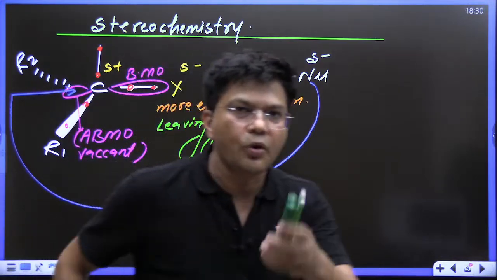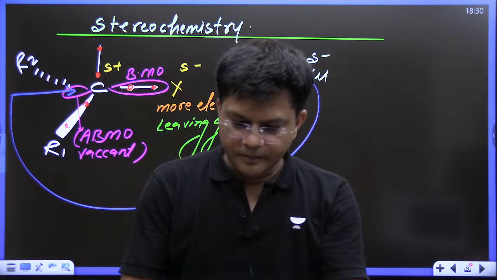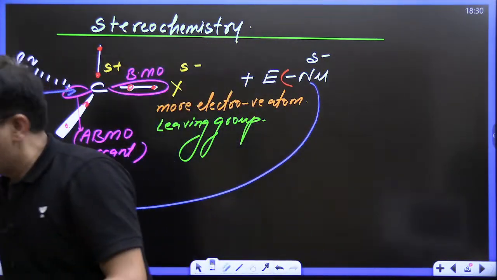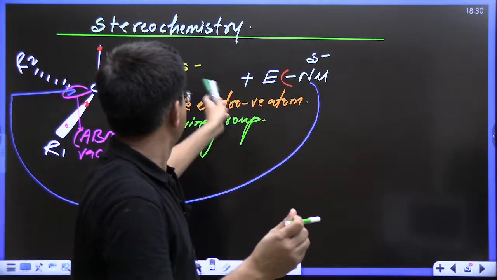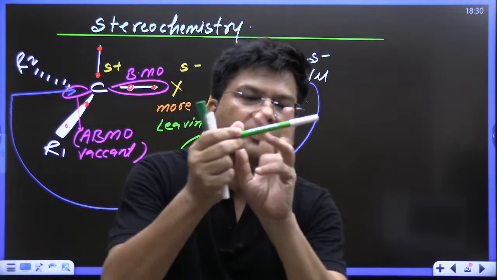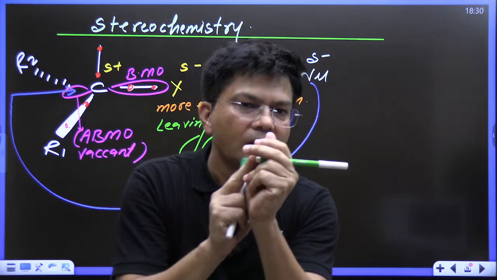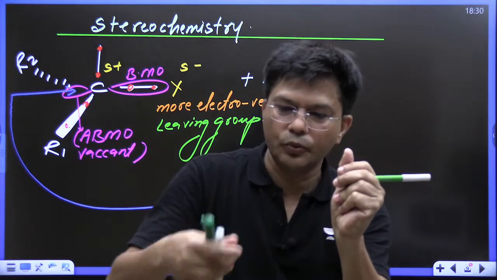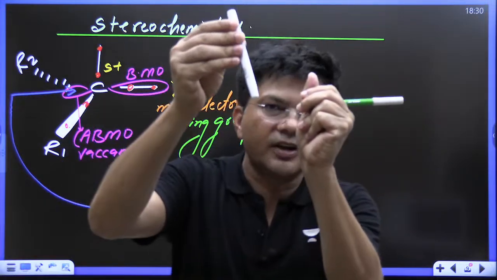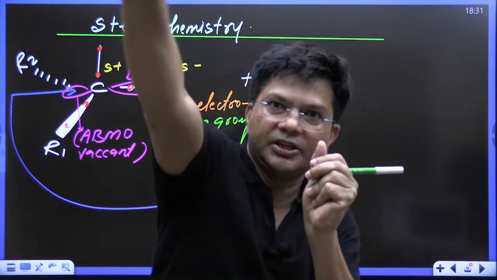See everyone, try to understand. Let us suppose this is X, and this my hand is carbon. This X is attached with carbon. Okay, this is carbon, and this is Nu. Everyone able to understand? Now this will come from the back side.